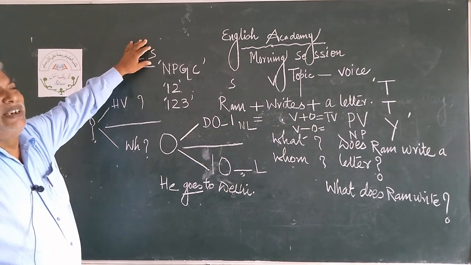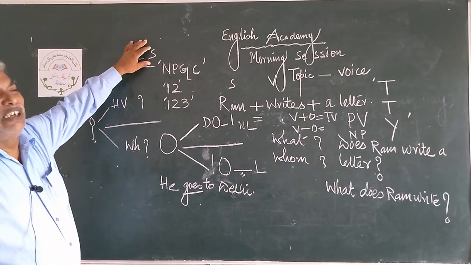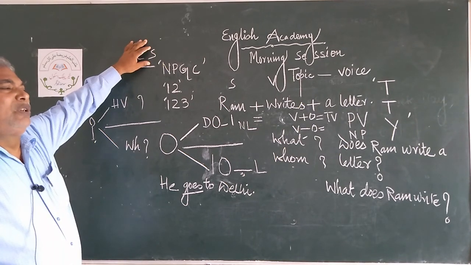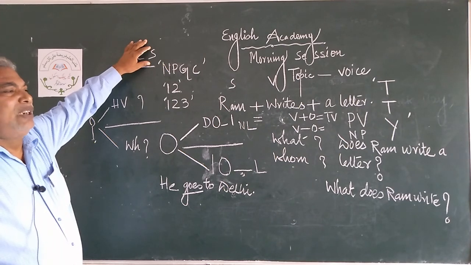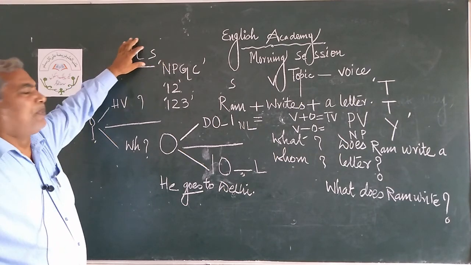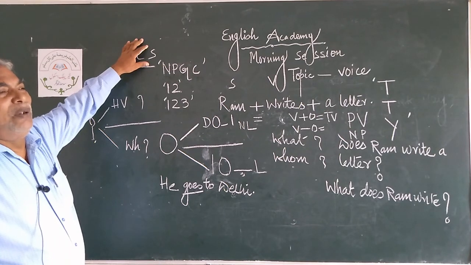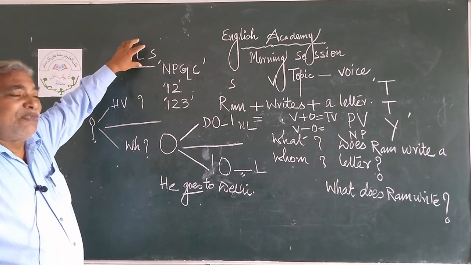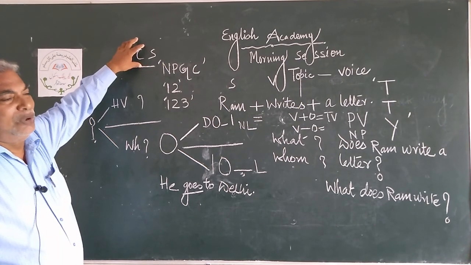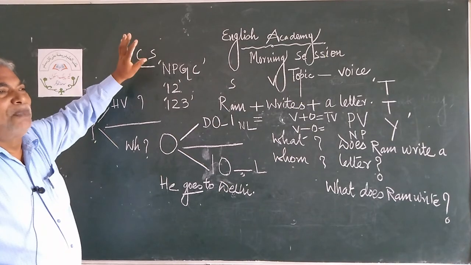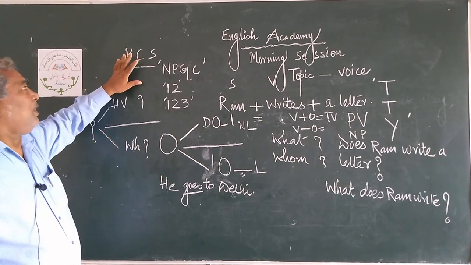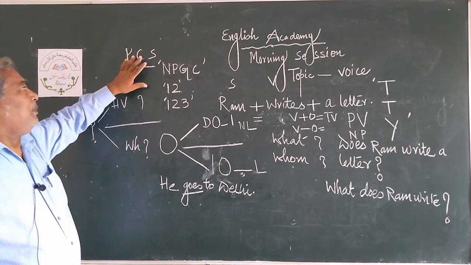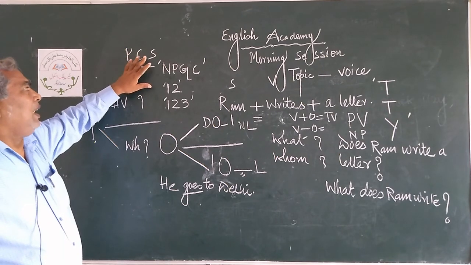What are degrees? Degrees are taught in adjective form and adverb form. So, which adjective are you going to teach, my dear students? I am going to teach 3 comparatives among PCS. Positive form, comparative form and superlative form. And with these forms, I conclude myself. These forms are: positive is good, comparative is better, superlative is best.